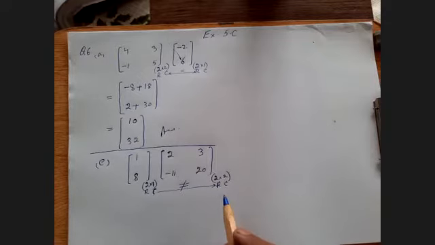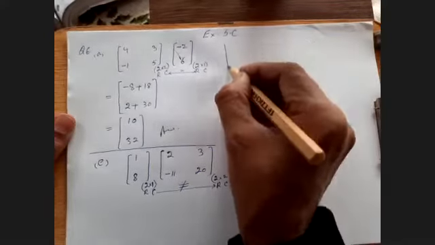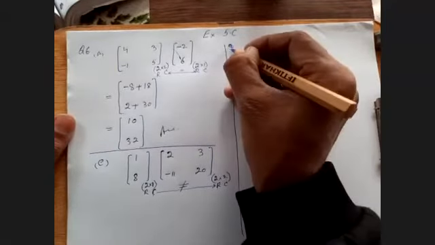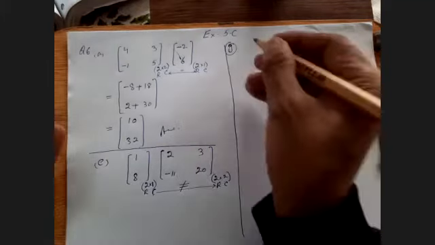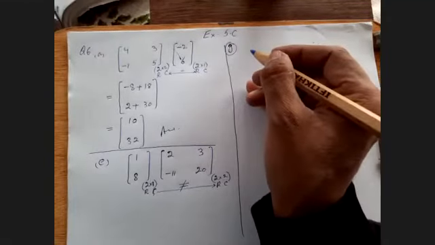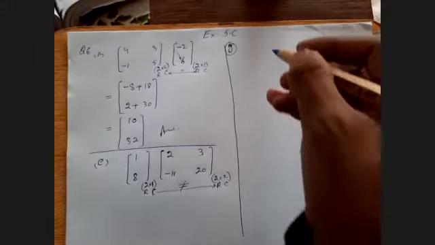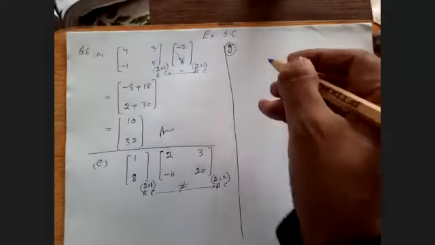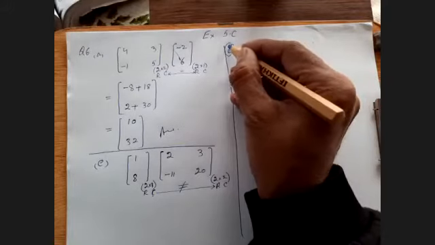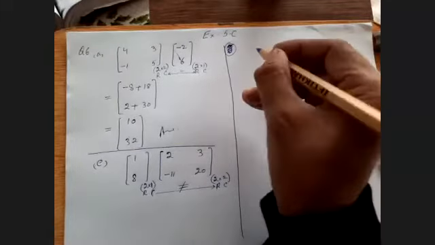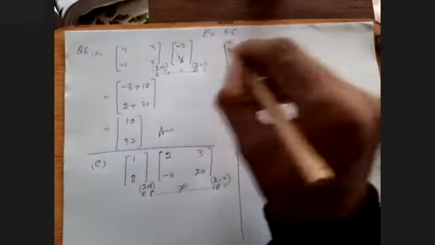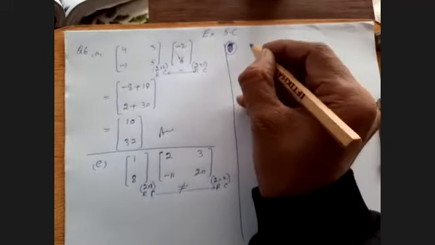I am also solving another part for the sake of convenience, like G part. Now I'm giving you a part. It's better that you must also solve the part. I'll give you the part which is not given in the exercise. You will have to tell me the answer of that part. This is not the G part, but let me give you. Now you must give me the solution of this. I want the answer like in row 1, in row 2. In this way, you will have to give me the answer.